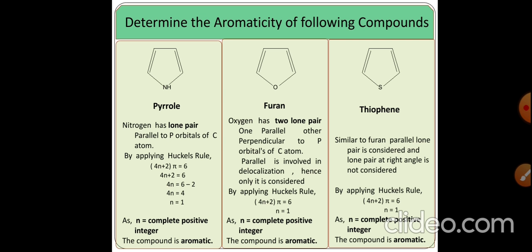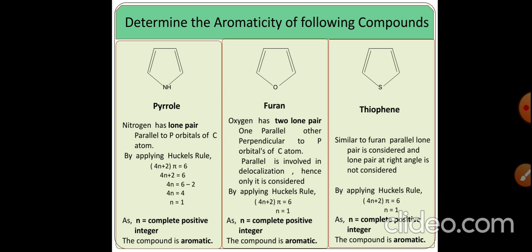Now by applying Huckel's rule, 4n plus 2 pi electrons is equal to 6 electrons. From where did these 6 electrons come? One pi bond is equal to 2 electrons. There are 2 pi bonds, therefore 4 electrons, and one lone pair of electrons. So a total of 6 pi electrons are there.